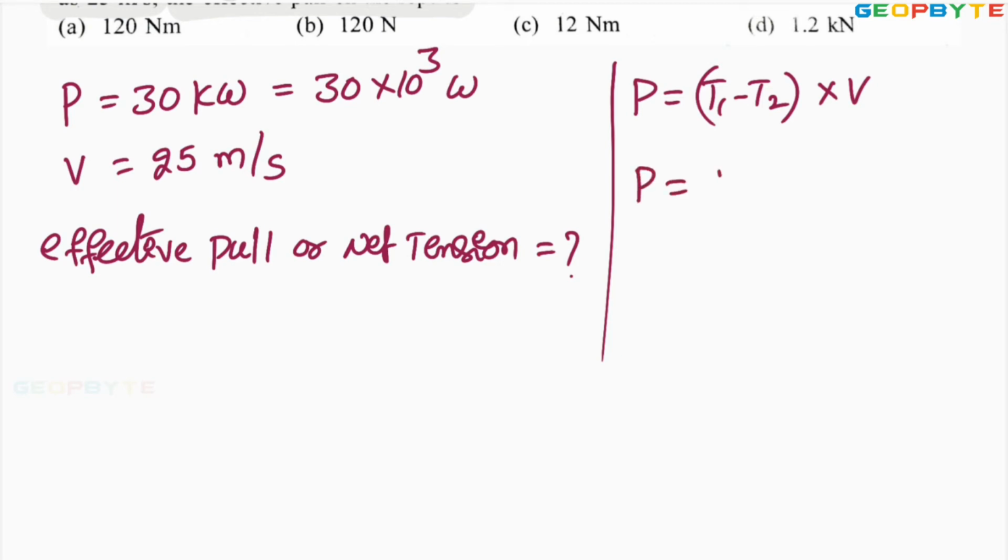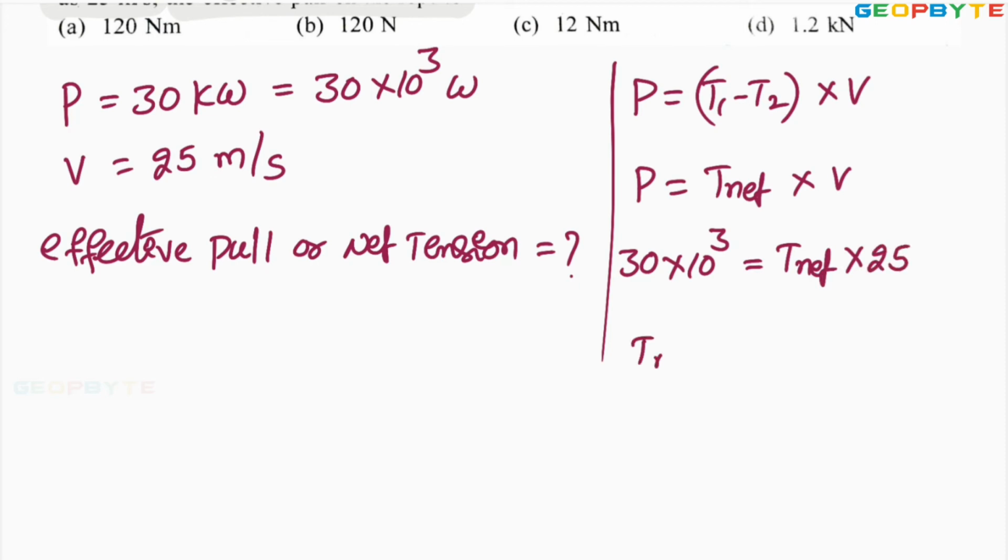Therefore, power P equals net tension multiplied by belt speed V. Power is given, 30 into 10 power 3, equal to net tension multiplied by belt speed 25. Therefore, net tension, or effective pull, equals 30 multiplied by 10 power 3 divided by 25.